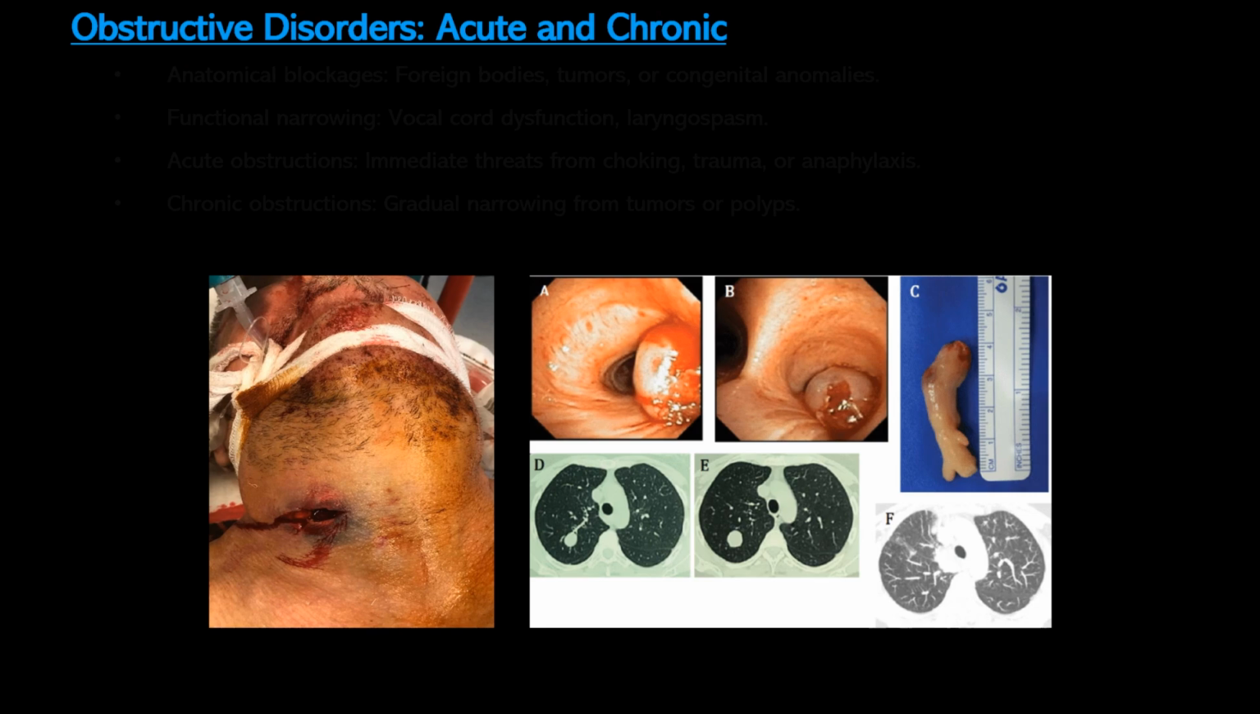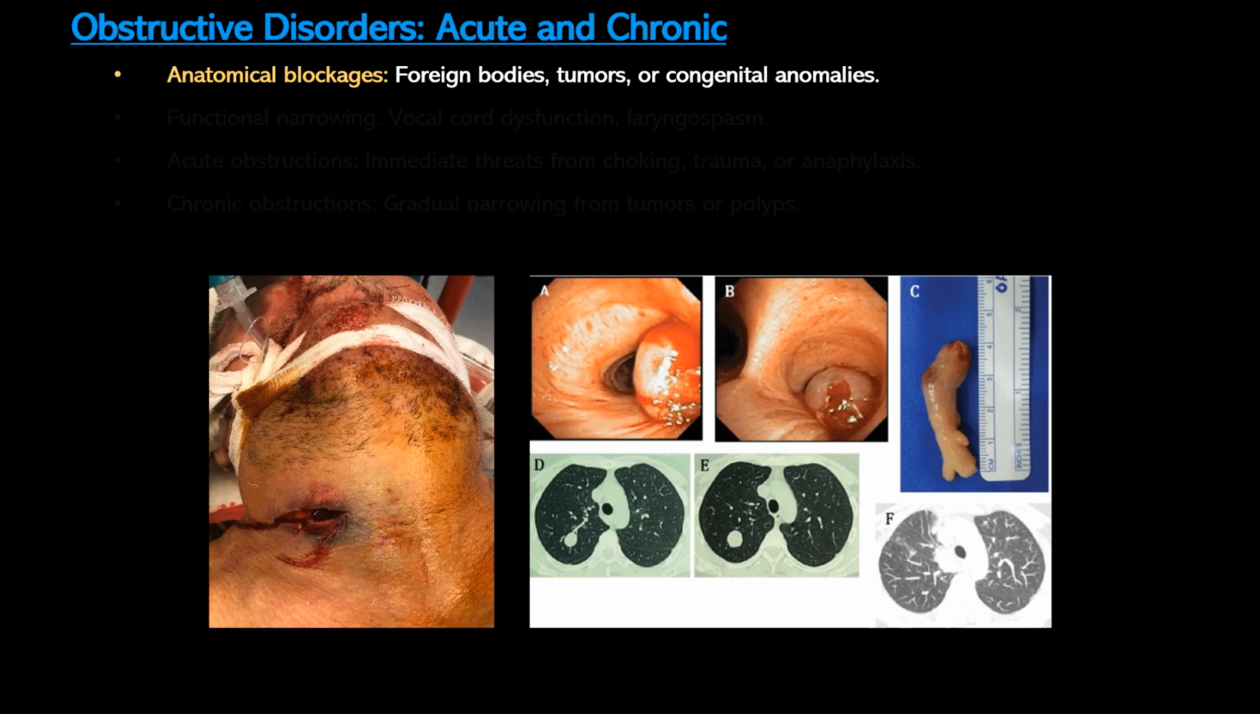Obstructive disorders of the upper airway can arise from either anatomical or functional blockages, each posing unique challenges to airflow. Anatomical blockages occur when a physical object, such as a foreign body, tumor, or a congenital anomaly, partially or completely obstructs the airway. These blockages create physical barriers to airflow and require targeted interventions to restore patency.